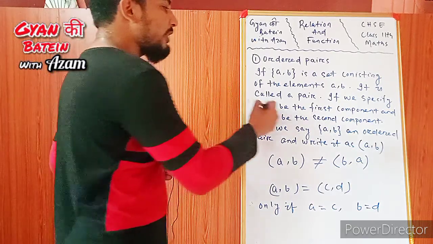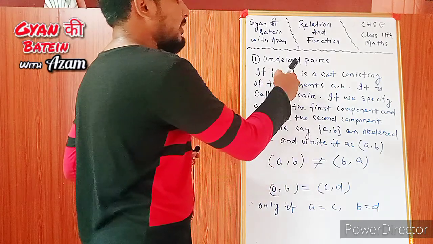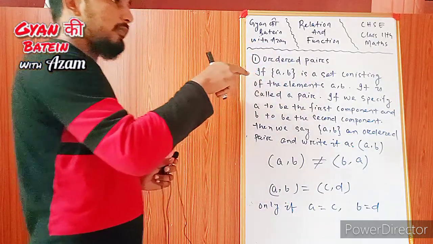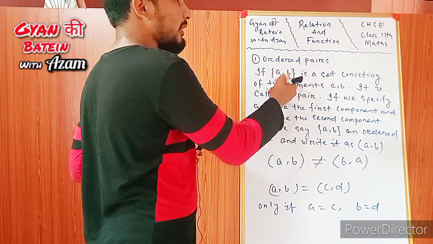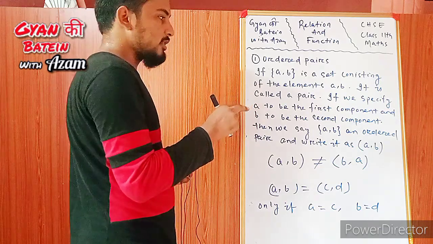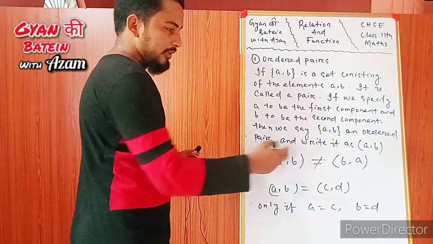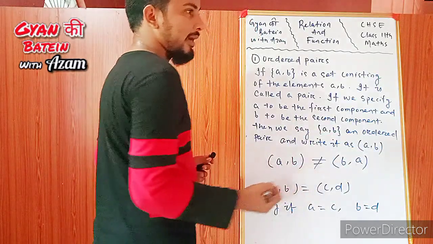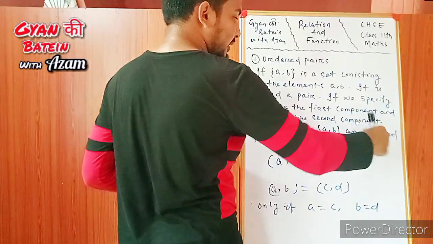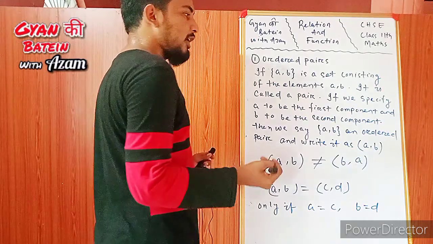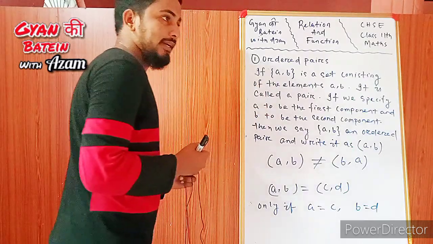If we specify A to be the first element and B the second element and we cannot change the position, then we say that (A, B) is an ordered pair, and we write it within regular brackets. If it is not an ordered pair and it is a set, then we have to write it in curly brackets.